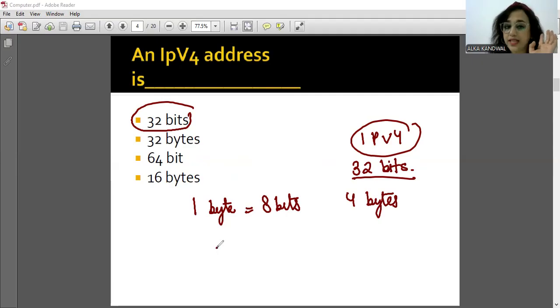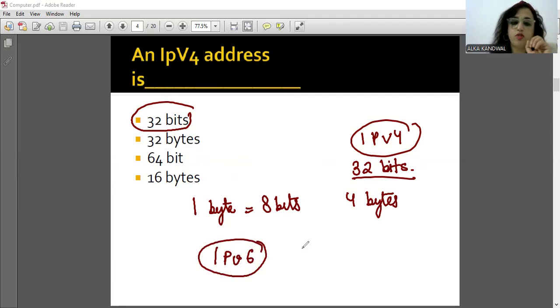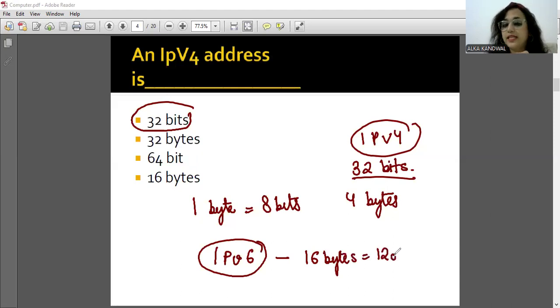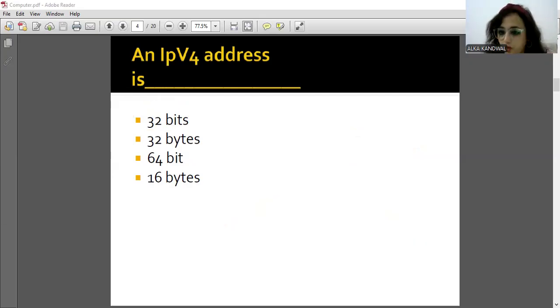Okay, if it comes IP version 6, ठीक है, this is the classless addressing mode of IP address. आईपी वर्जन 6 अगर होता तो तब याद रखना 16 बाइट्स और we can say 128 bits, so remember the size. Okay, so this is another point which you all need to remember, so just keep a note of it.